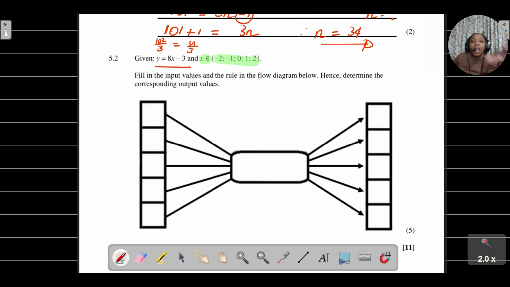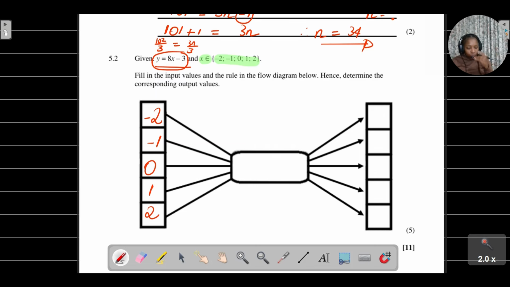So now, if you look at this question, they say, fill in the input values and the rule in the flow diagram below and hence determine the corresponding output values. So with this, we actually want to fill in what is the rule, what are the input values, and hence what are the output values. All right, so we already know the input values: the first one is -2, next -1, 0, 1, and 2. Now they've given us the rule, y is equal to, right?